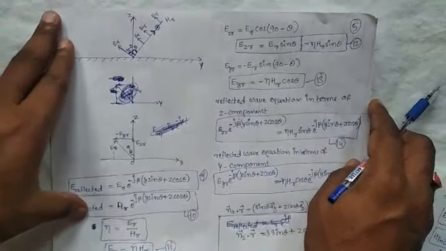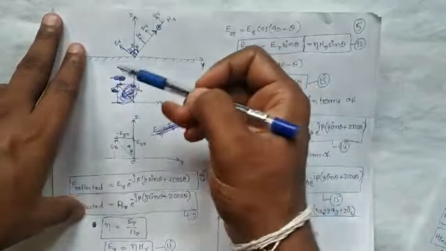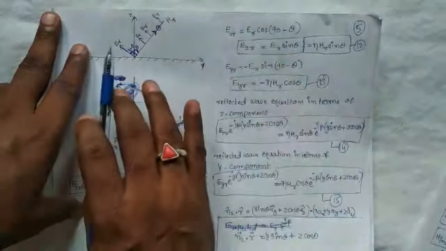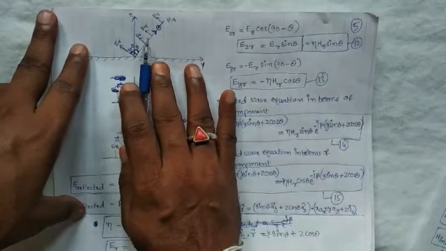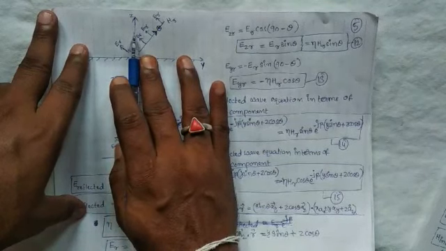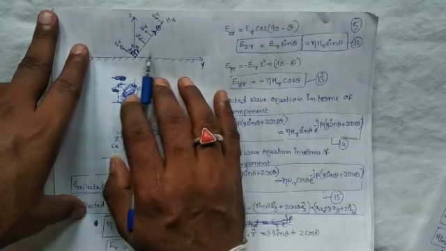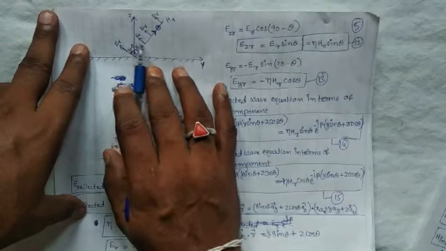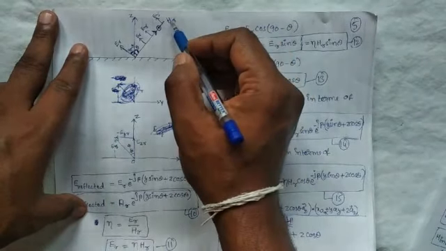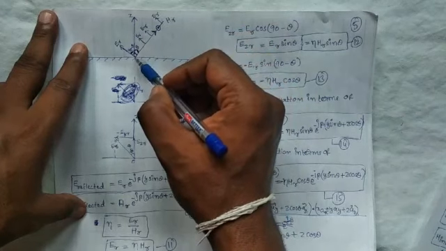Now we are determining the Z component and the Y component of the wave equation in terms of the reflected wave. This is our reflected wave.